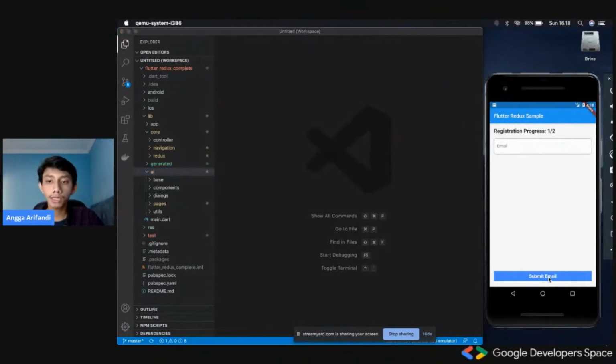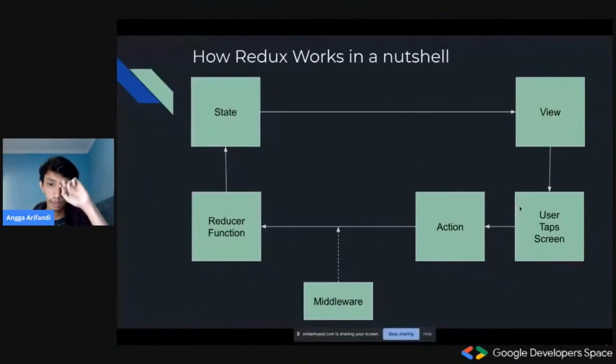It would dispatch an action like this. So what happened right here? The app would dispatch an action, and after it dispatches an action, it would call the reducer function, and we'll see in a bit what this would look like.